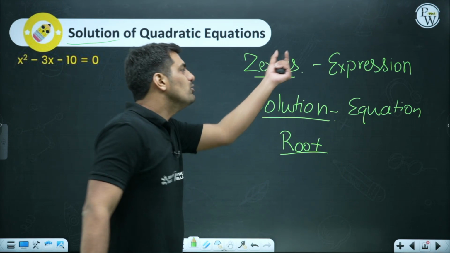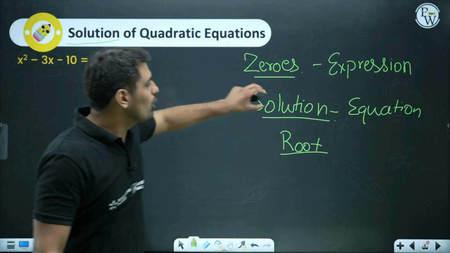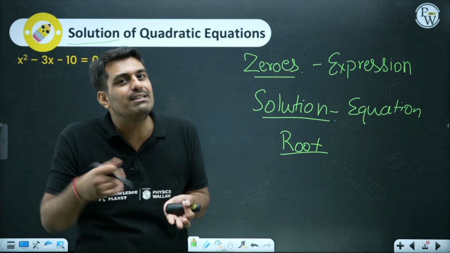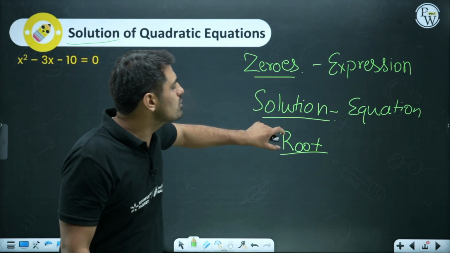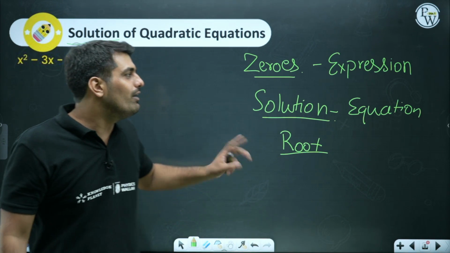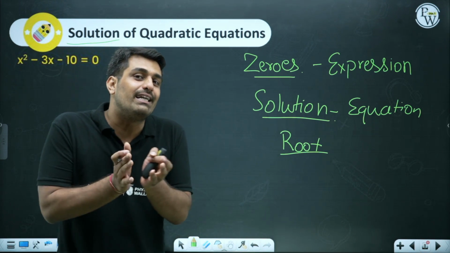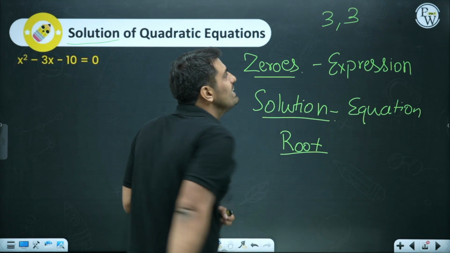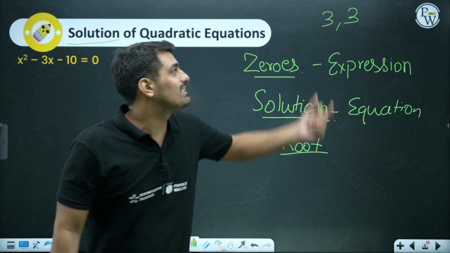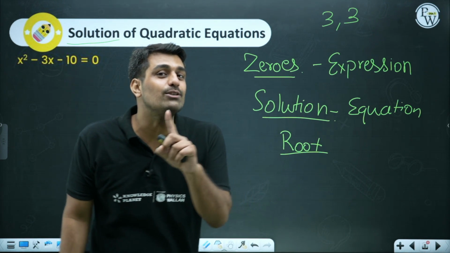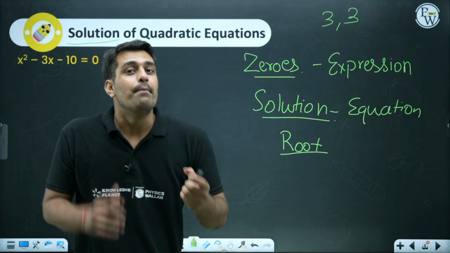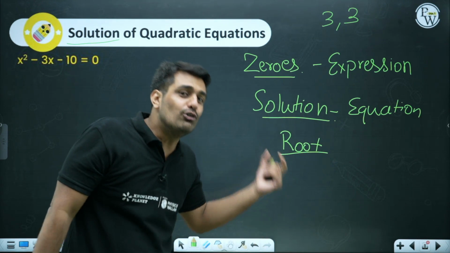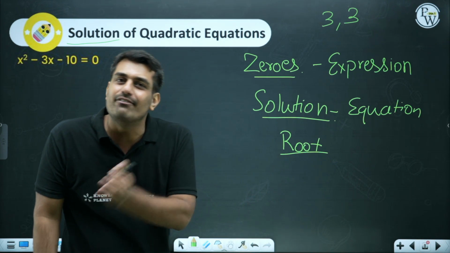Now, zero is clear, solution is clear. How are solution and root interrelated? How are they different? So what's the relation, or I must say what's the difference? Solution and roots would again be similar, but you will realize sometimes the solution is the same. If I say 3, there are two solutions. So in this case, I would be saying it like this: we are having two roots, but the solution is only 3. By putting the value of the variable as 3, the equation will be satisfied. So solutions are those values that satisfy the given equation.